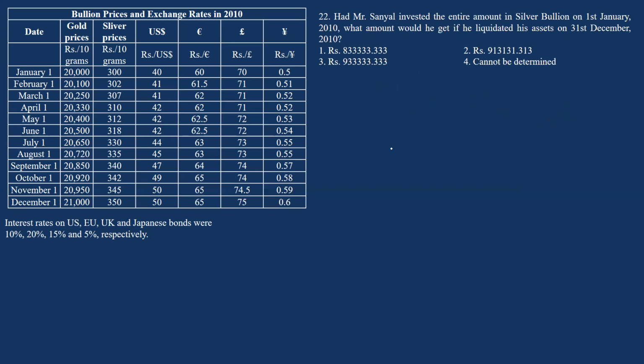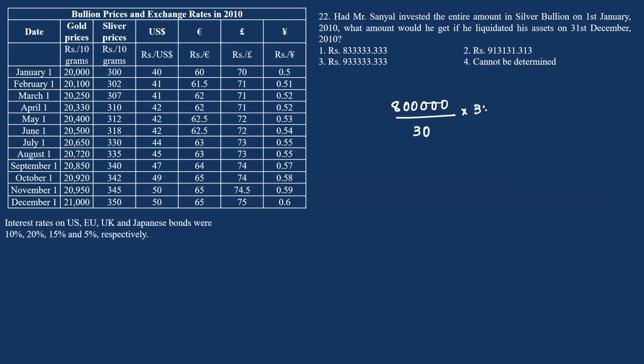Now, if you have any simplest question in this set, it is question number 22. Had Mr. Sanyal invested the entire amount in silver bullion on 1st January, so if he has invested all 8 lakhs in silver, okay, so 8 lakhs divided by 300 will give us the number of 10 grams, 300, so 1 gram is 30 rupees, let us say, will give us the number of grams that he has bought. Okay, and he has liquidated his assets on 31st December.